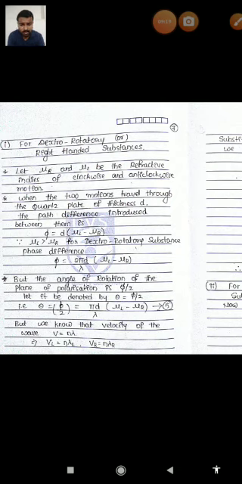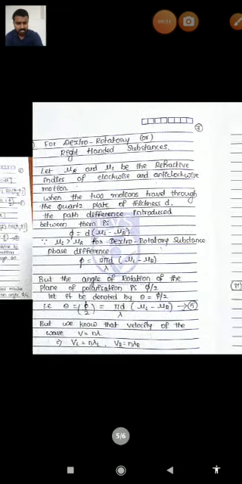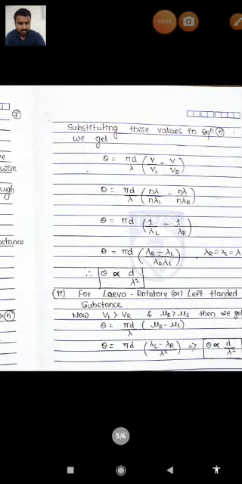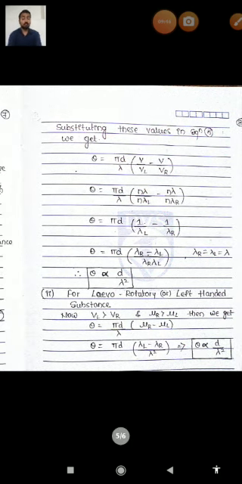By that expression, we can arrive at the expression for theta, that is theta is equal to pi d divided by lambda into mu l minus mu r. Then we know that velocity is equal to n into lambda, and substituting these values in equation 5, finally you can obtain the expression that theta is proportional to d divided by lambda square.